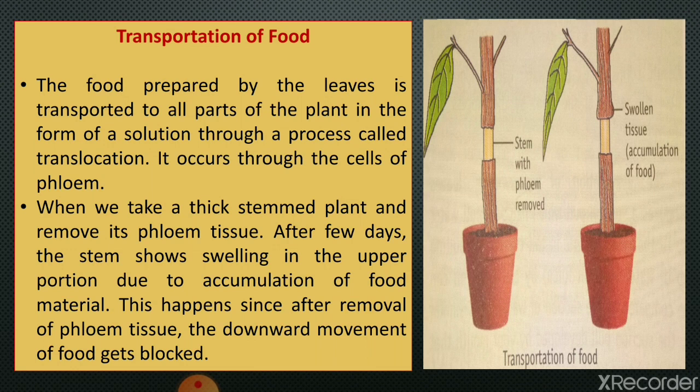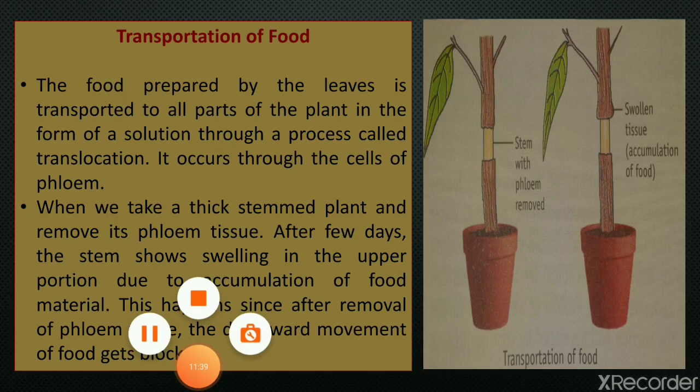The upper portion has leaves which produce food, and phloem is what transfers the food material. So when we remove the phloem, food accumulates at the point where we removed the phloem tissue, meaning downward movement of food gets blocked. So this proves that phloem tissue helps in the transportation of food, that is, in the translocation of food.